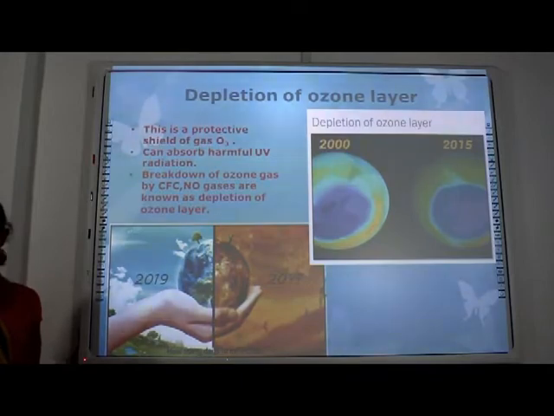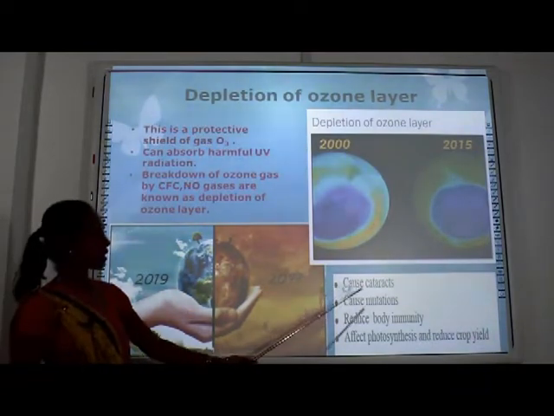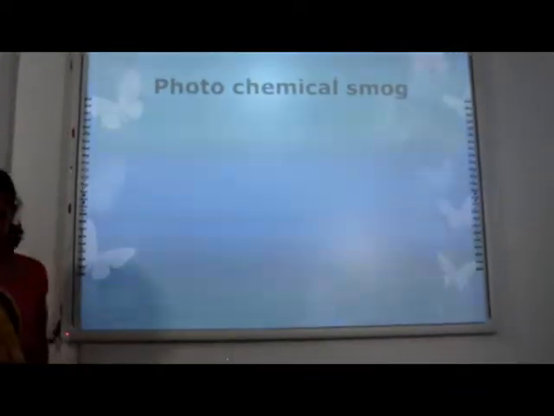This process we mention as depletion of the ozone layer. Can you see what these are? These are the effects of ozone layer depletion. It means cataract and some diseases we can see. Our next environmental problem that we face is photochemical smog.